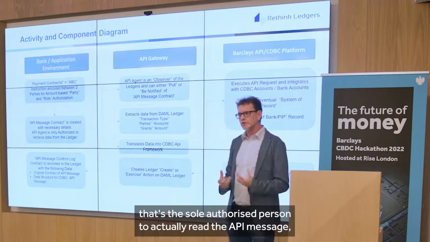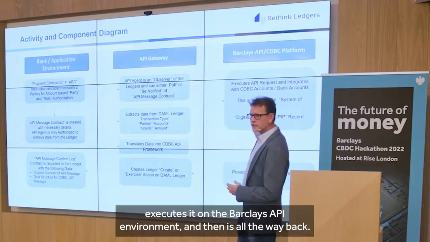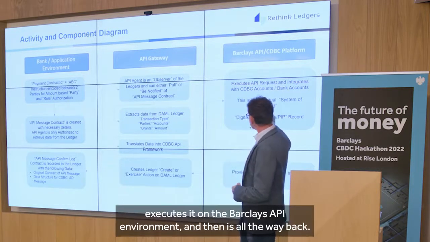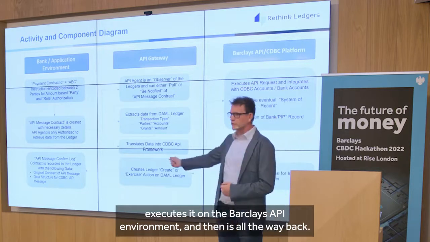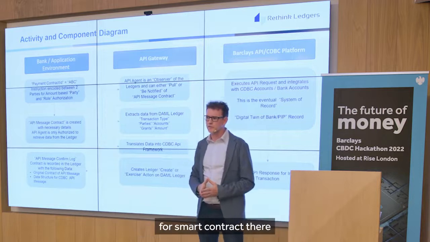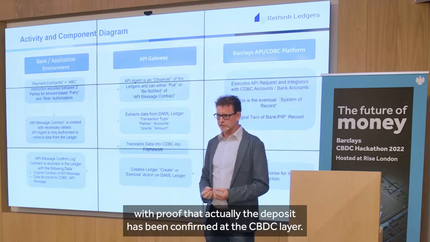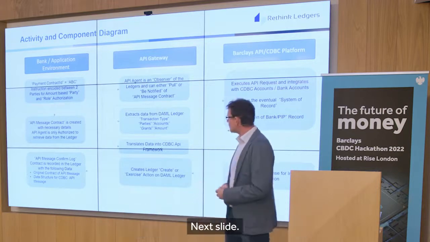That's the sole authorized party to read the API message, do the translation, execute it on the Barclays API environment, and then take the result all the way back. That's where we create a complete atomic transaction for our smart contract layer, with proof that the deposit has been confirmed at the CBDC layer. Next slide.